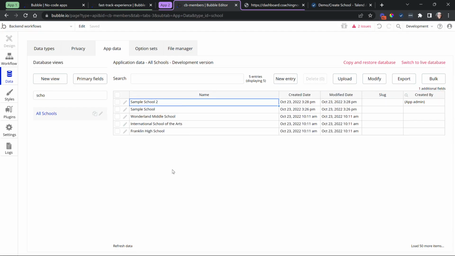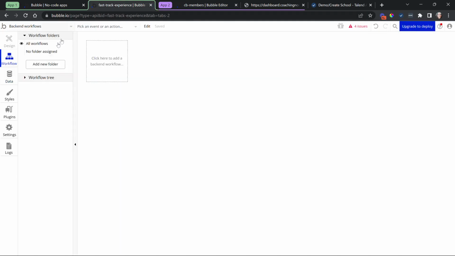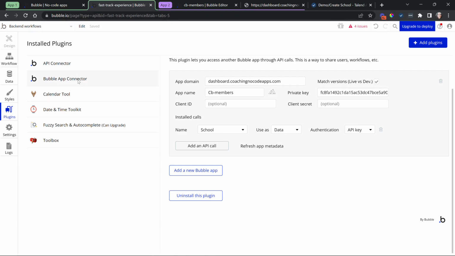All right. Now let's look at the next area where you may run into privacy settings that you need to work with involving your API, which is the Bubble App Connector. Okay, so let's go back into this application. We have the Bubble App Connector installed here. Now this app is actually communicating with the other app that we were just looking at. And what we've done is pulled in the school object as a data source, right? Because we did enable that school data type in the other app's settings, so it's exposed. And from here, we can identify what kind of authentication we need to get to that data, okay?